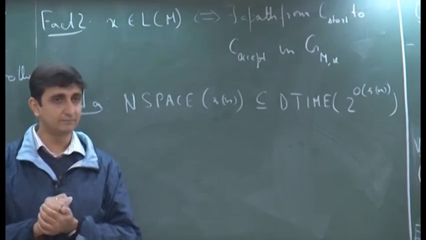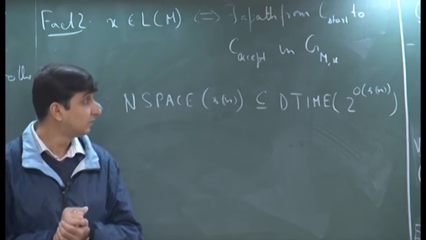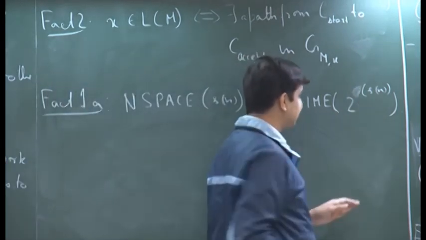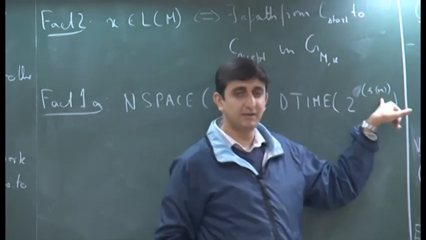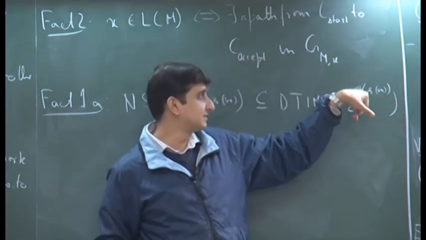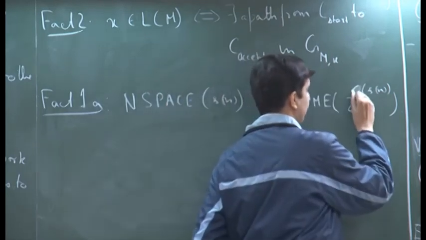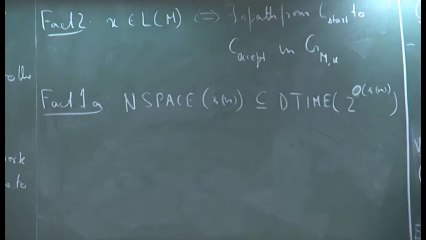And how can you do that? Big O, yeah, this is big O. I just cannot write it as 2 to the power s(n), because there can be some constants associated over here. So, that is why. So, why do you think this containment is true, or how do you prove this?